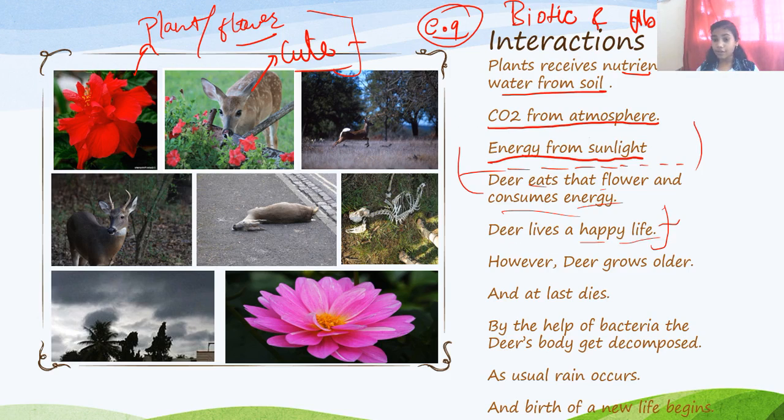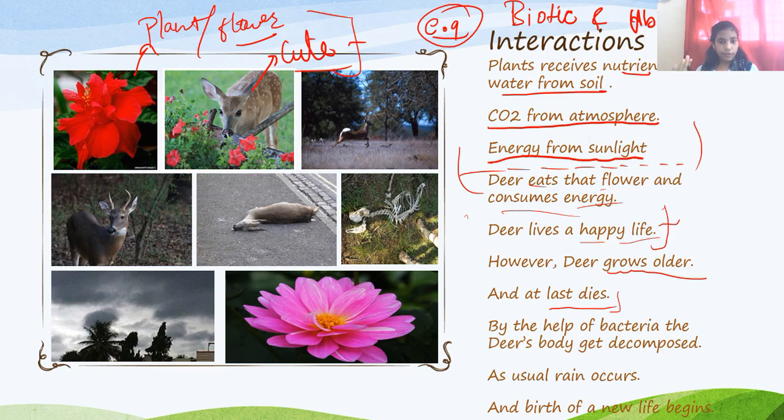He has no tension of worrying about anything. Yes, the lion is there for eating him, but he's just ensuring that he's enjoying the day he's getting to live. However, everyone will get old one time. So this deer also grows old and at last he dies. It's very sad to say, but yes, everyone needs to die. We will also die one time. And at last the deer dies.